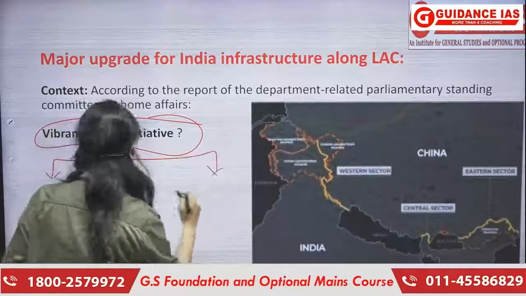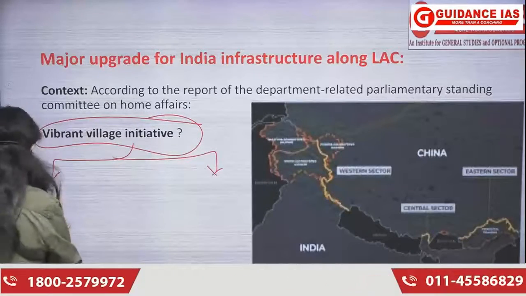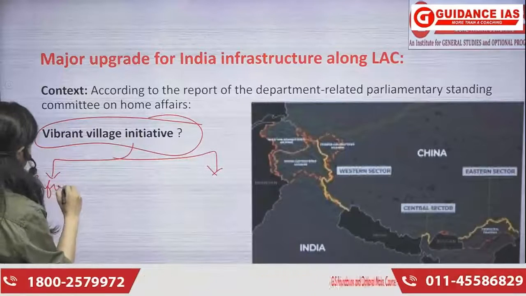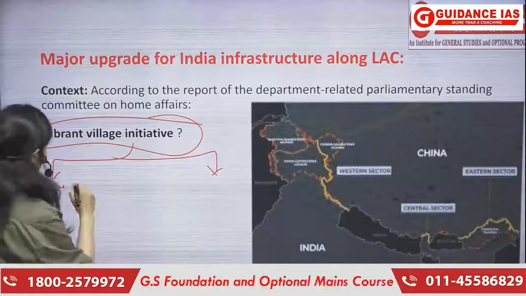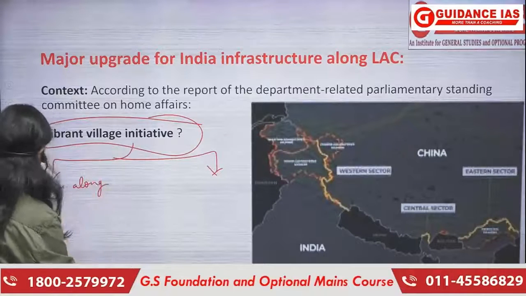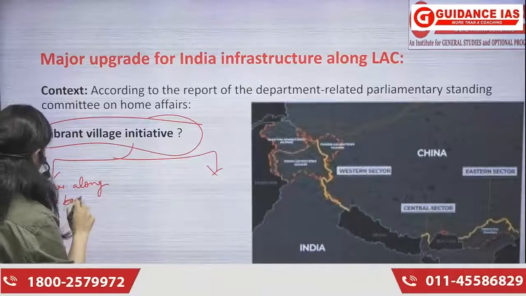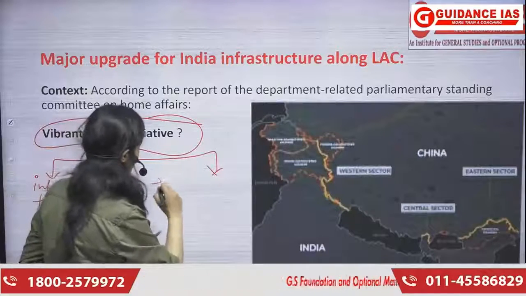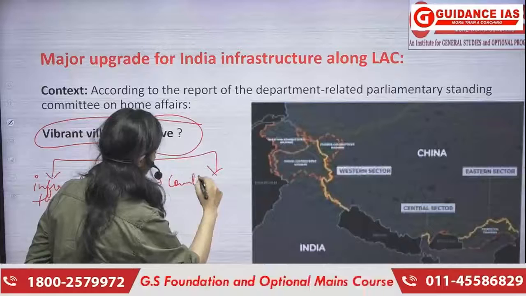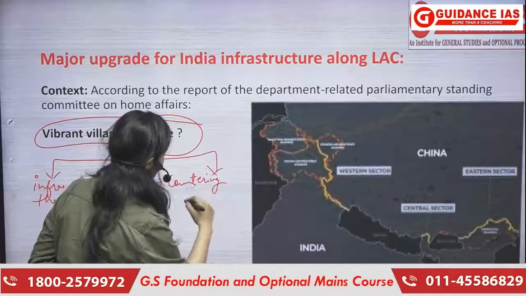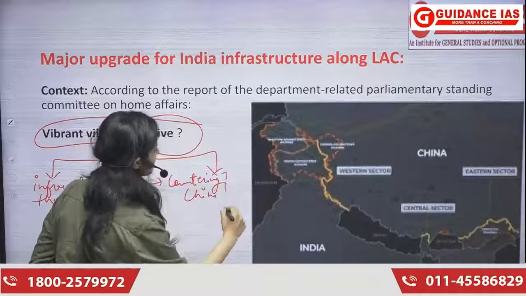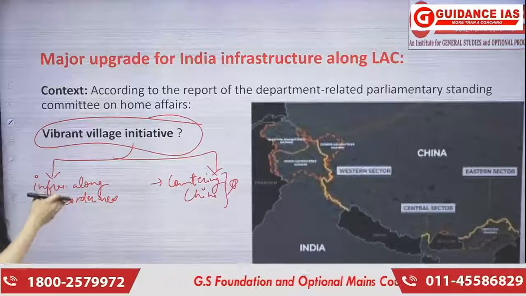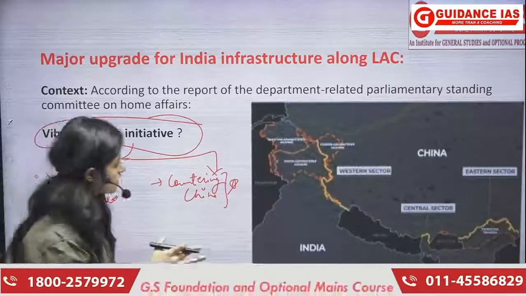there are 2 things we will be doing under this. First, we will be doing infrastructure projects along the border areas. And second, we will be countering China. Actually, this is the major agenda, that we will be countering China. But how will we do it? By providing infrastructure to the bordering areas. And what bordering areas do we have?